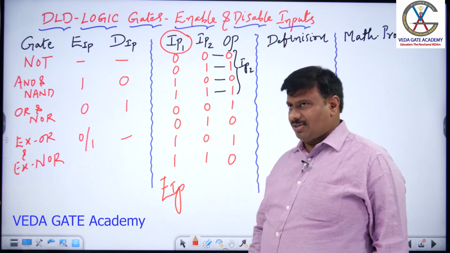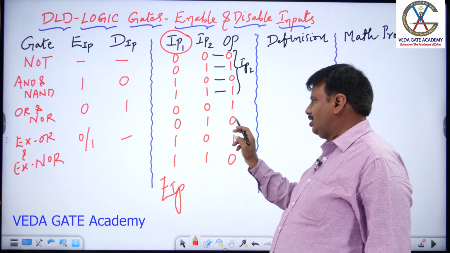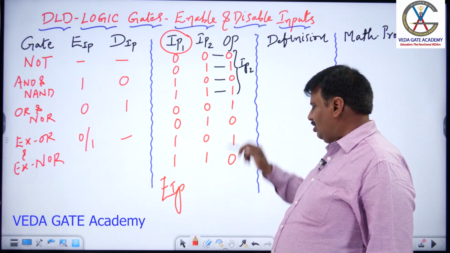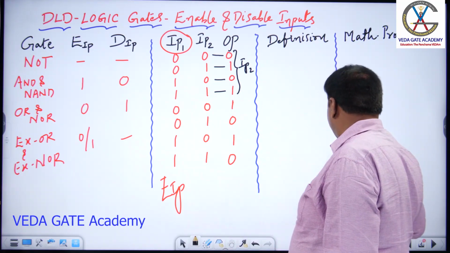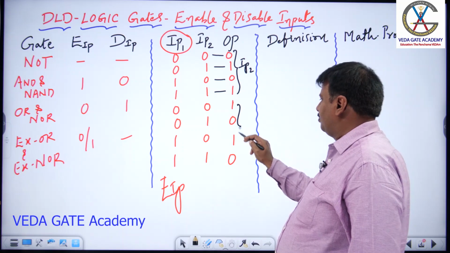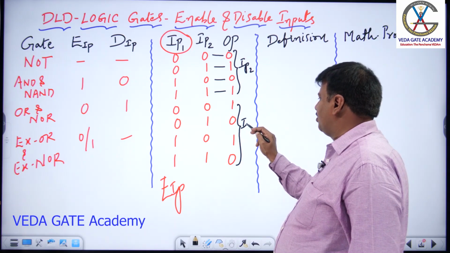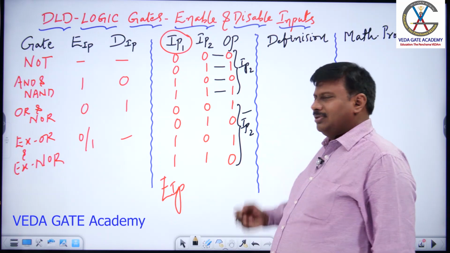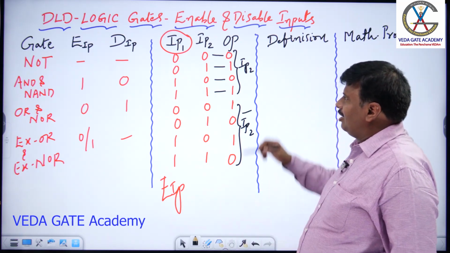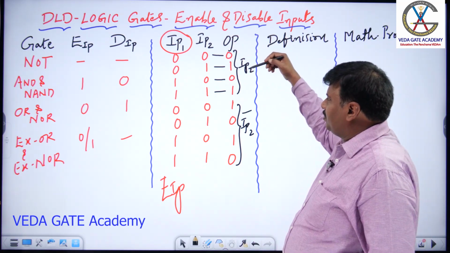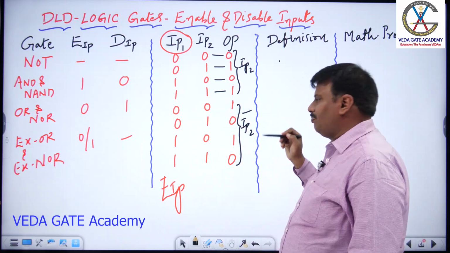Now, inversion relation: 0, 1, 1, 0, 0, 1, 1, 0. In all these four cases, you could observe output is the inversion of input 2. Can I conclude output is either same as input 2 or inversion of input 2?